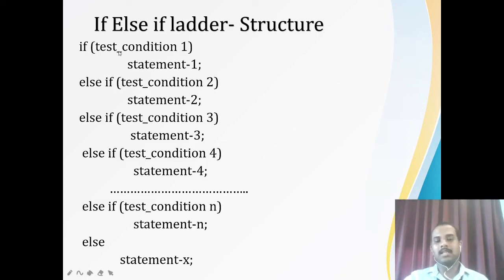Now let me say that condition 2 is true, then that means condition 1 is false, right? If condition 1 is false, then you are going to check test condition 2. Now let me say that test condition 2 is true. Then what you are going to do? Then you are going to execute statement 2. After the execution of statement 2, you will not check the other conditions and you will directly move to the next statement.